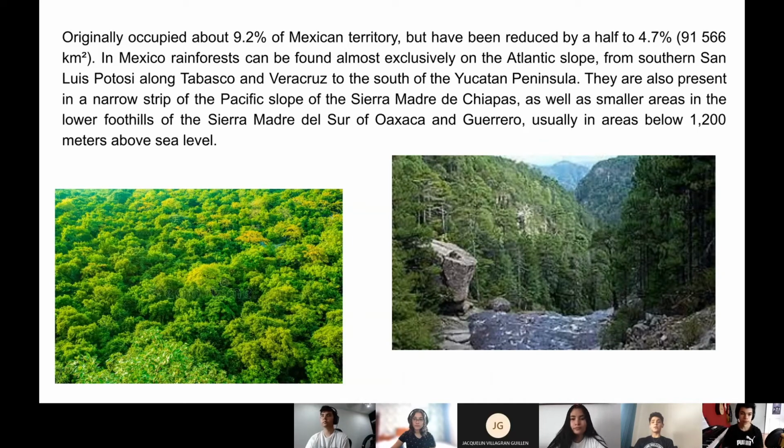In Mexico, rainforest can be found almost exclusively on the Atlantic slope, from southern San Luis Potosí along Tabasco and Veracruz to the south of the Yucatan. They are also present in a narrow strip of the Pacific slope of the Sierra Madre de Chiapas, as well as smaller areas in the lower foothills of the Sierra Madre del Sur of Oaxaca and Guerrero, usually in areas below 1,200 meters above sea level.